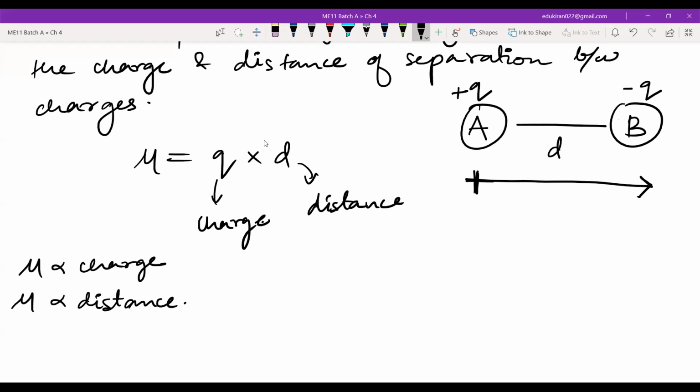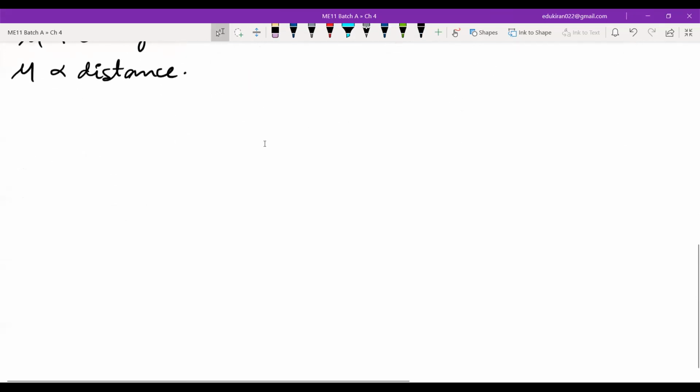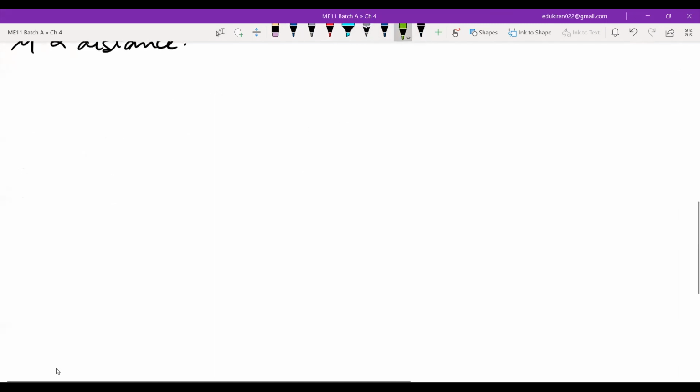And where will be the positive charge? You will have a kind of plus sign there. Please write this now. I forgot to write it. Draw an arrow. This is the direction of dipole moment. This is known as the positive end. This will be having the negative end. Okay. Done. You have drawn the arrow. Now in diatomic molecules.